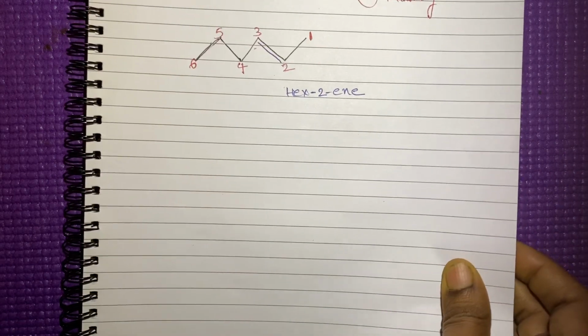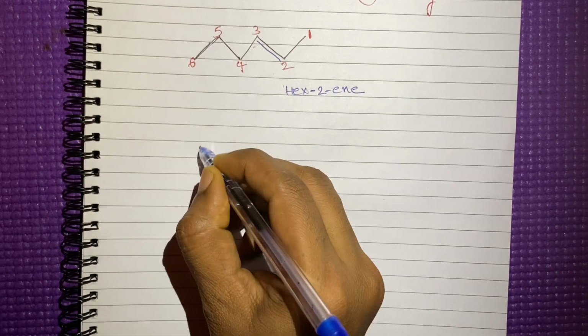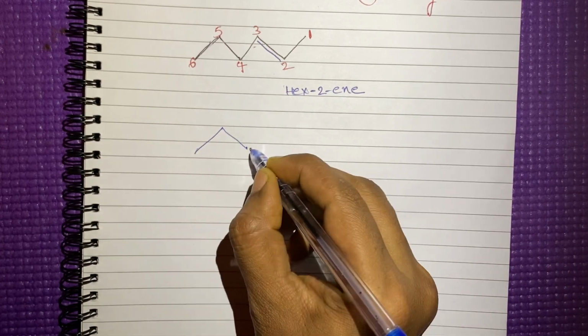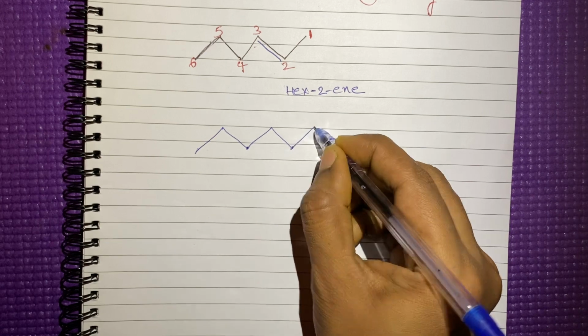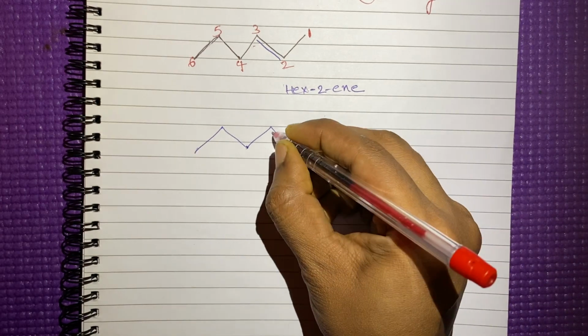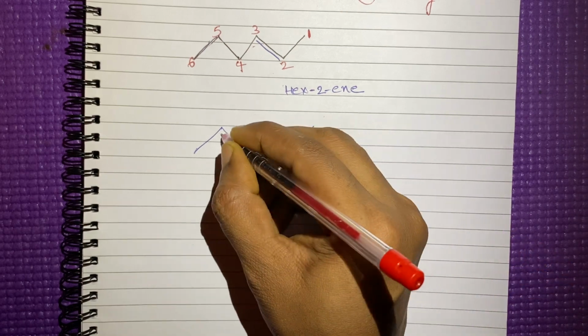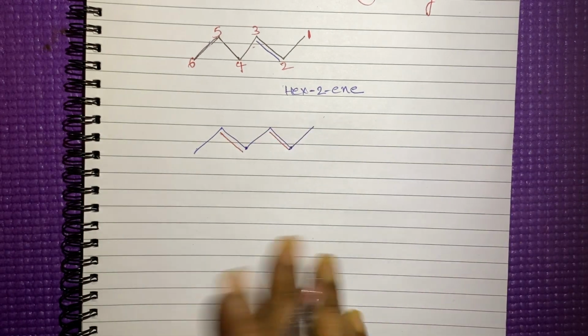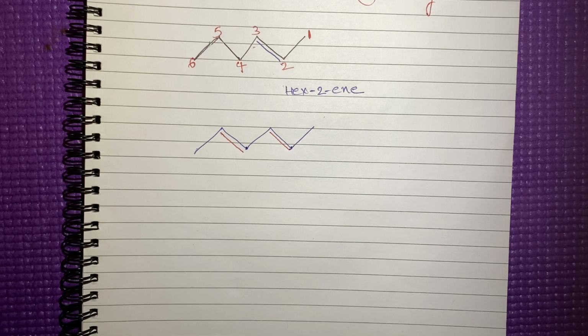We'll take another example. A carbon compound containing two double bonds. Now we are taking a compound with two double bonds. We'll see how to give the name if the compound contains two double bonds.